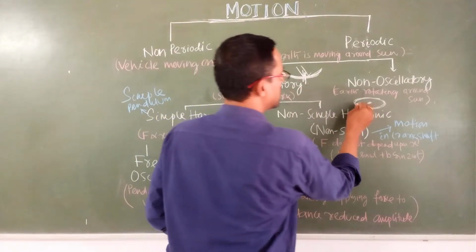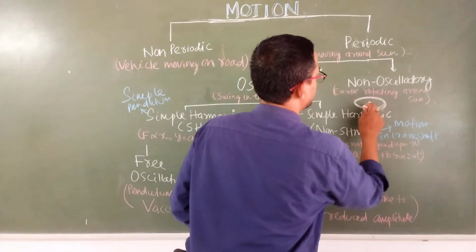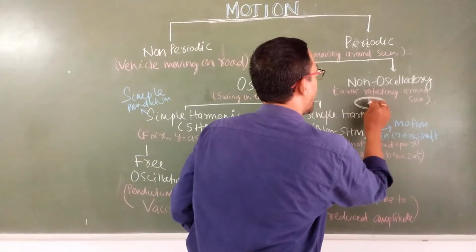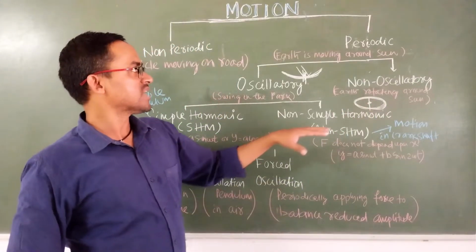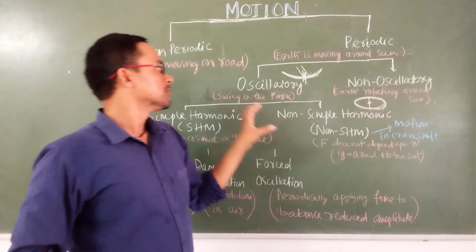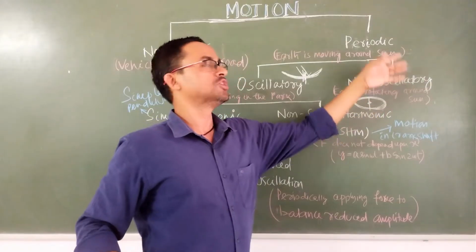Here this is rotating, because it is rotating around the sun. That means though it is periodic, it is not moving around a fixed position. It is rotating. So we can say though both types of motion are periodic, one is oscillatory, and another is non-oscillatory, which is also periodic.